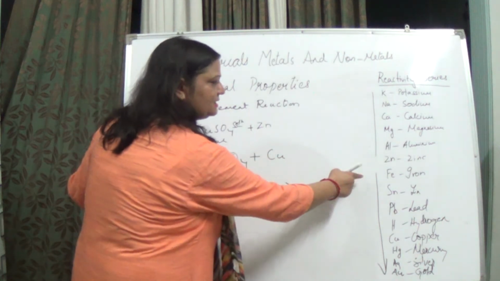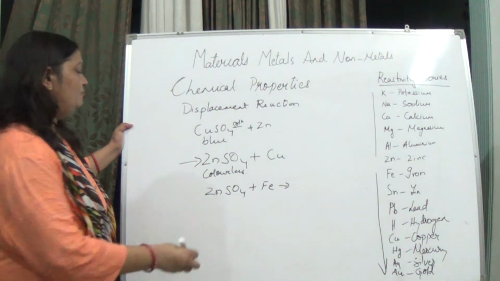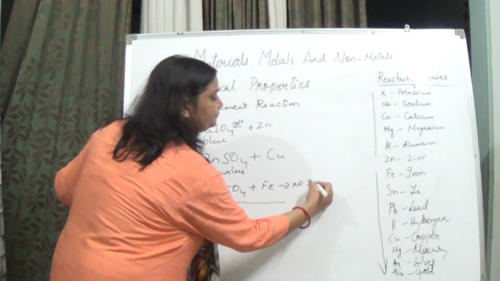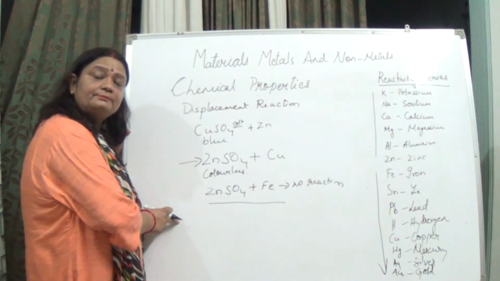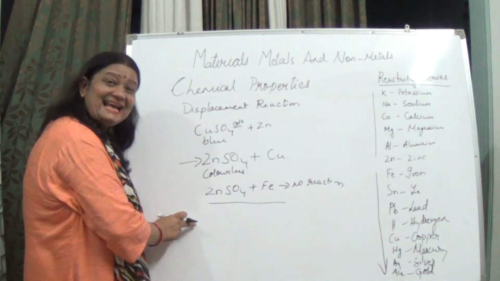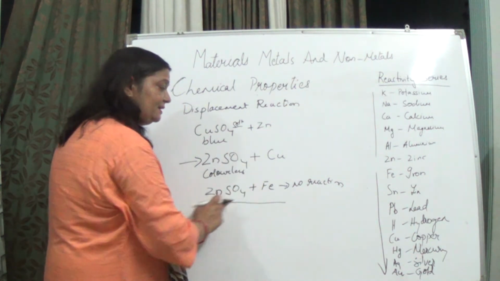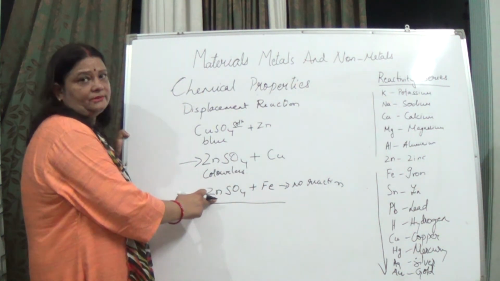See the reactivity series, zinc is coming above iron, so naturally we will not see any reaction, no reaction. Why? Because iron is less reactive than zinc, and as a result iron is not able to displace zinc from the solution.